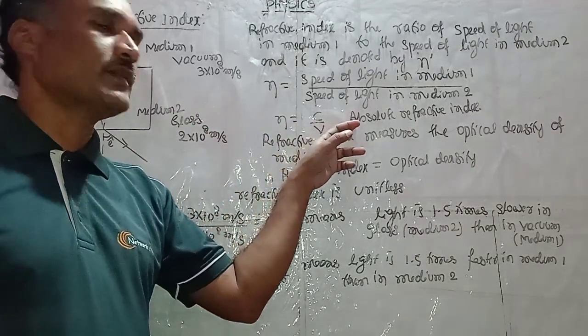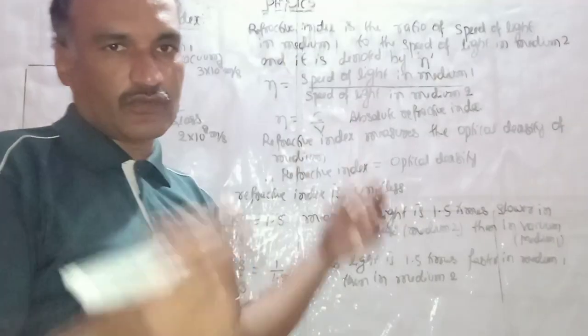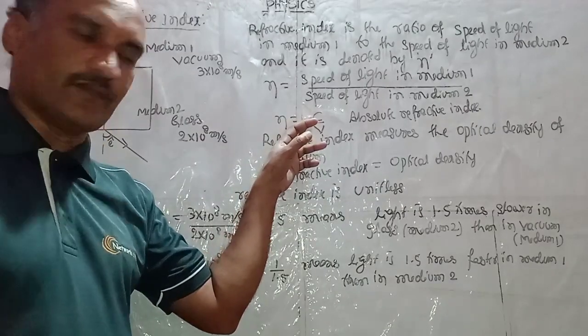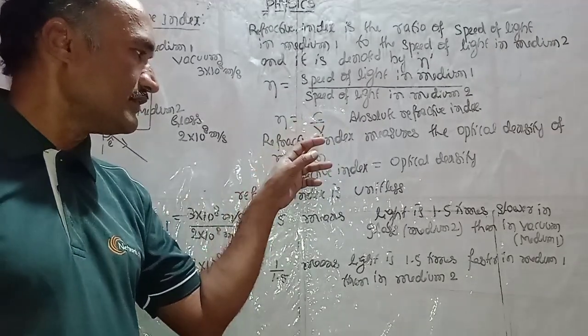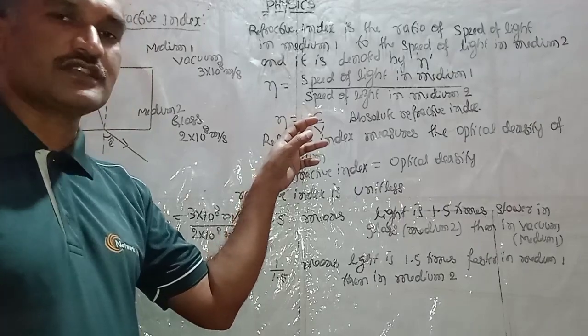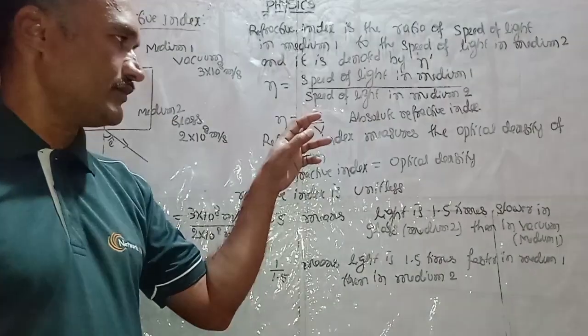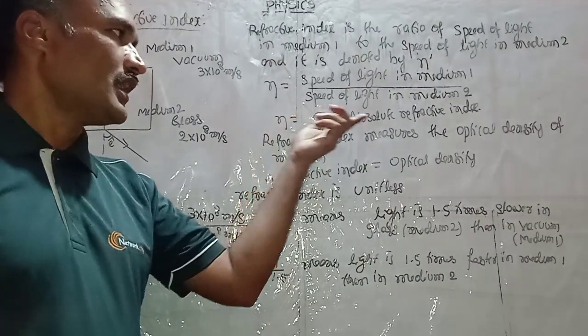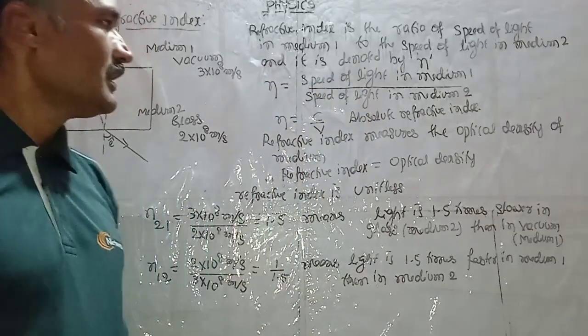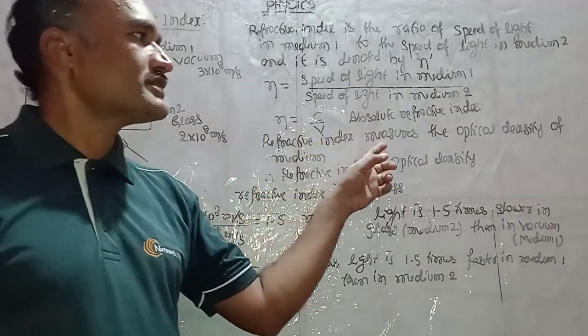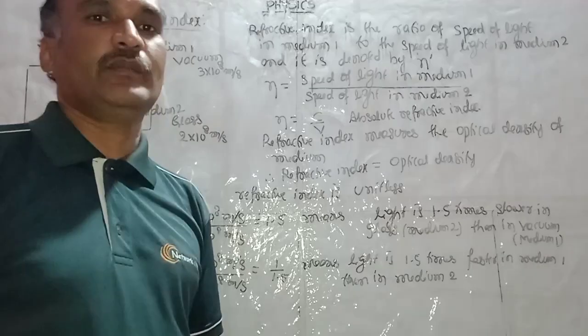This is what we call absolute refractive index. Why do we call it absolute refractive index? Because this value c always remains the same, whatever the value of v; the speed of light in vacuum remains the same. The refractive index measures the optical density of the medium.